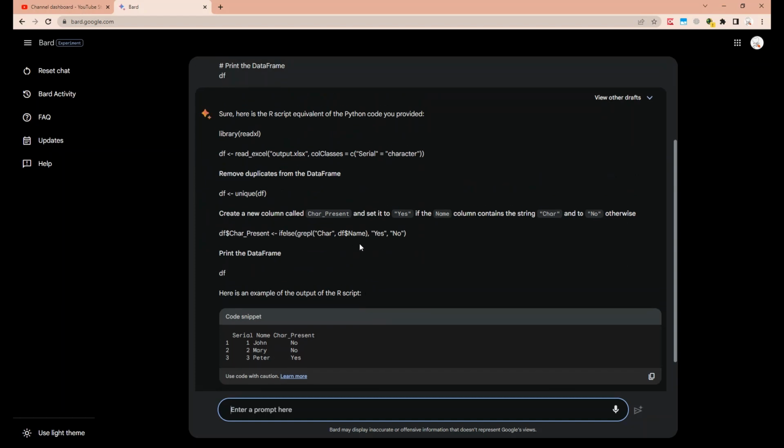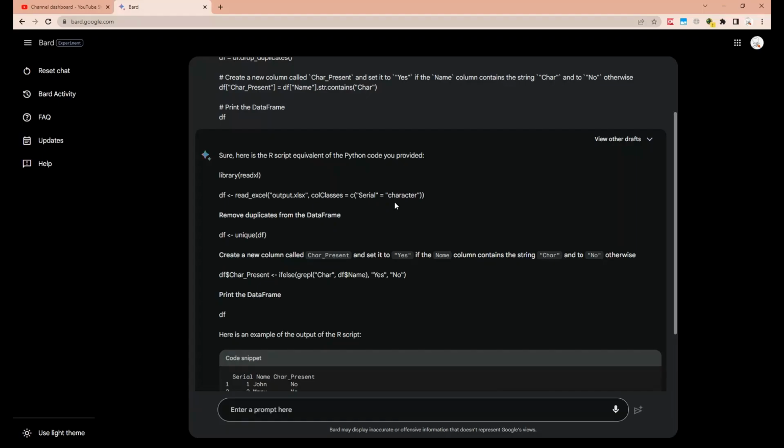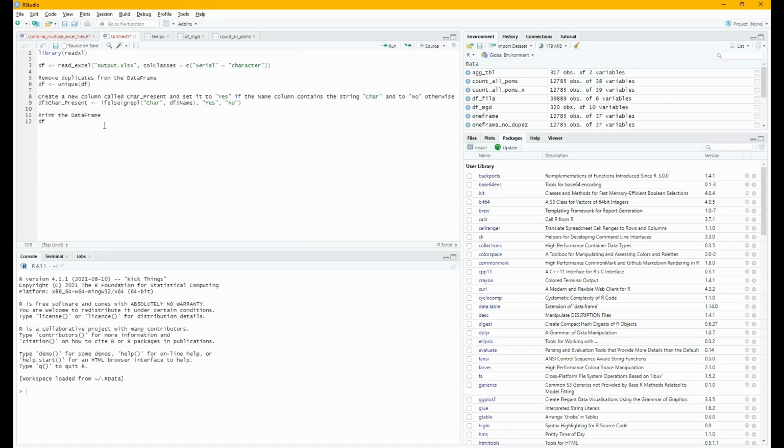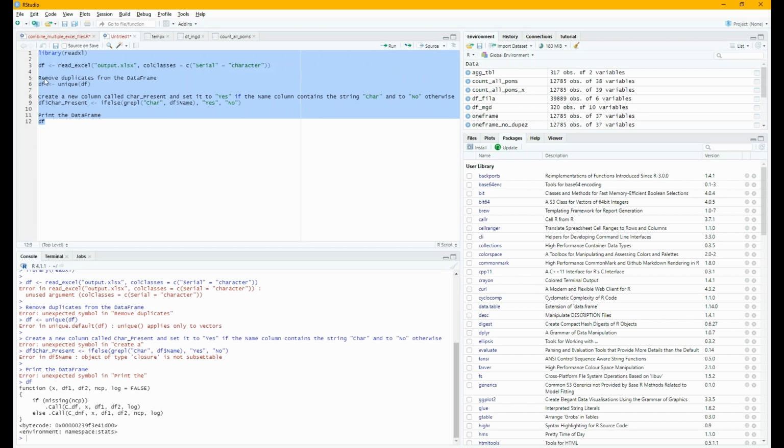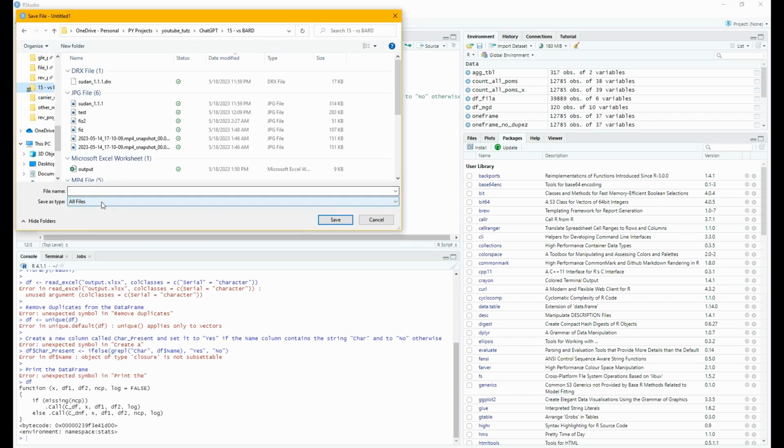Okay, let me pull up our script and let's test the code. Copy paste the code. Okay, I have copy pasted the code. Let me run it. Select all of it. Click on run. Okay, I think these rows need to be commented out. So remove duplicates from data frame. This needs to be commented out. This should also be commented, and this is also supposed to be a comment. Okay, so the file name, this has to be in the same directory. So I'm going to save the R script in the same folder I have the Python code.